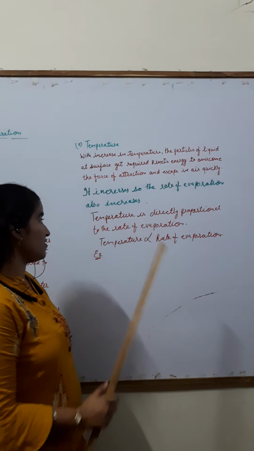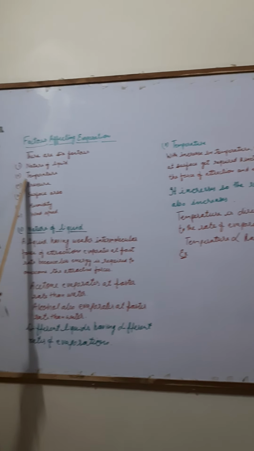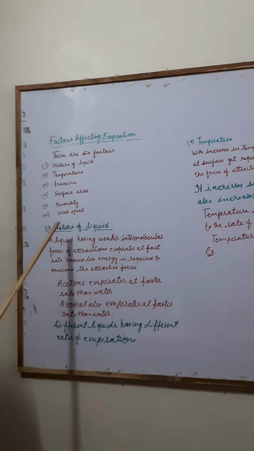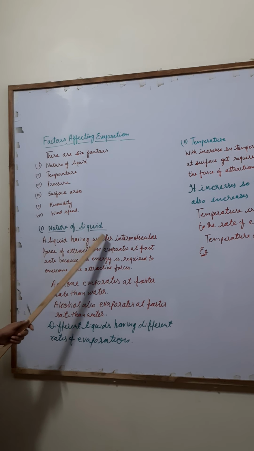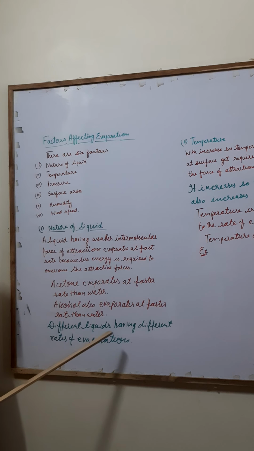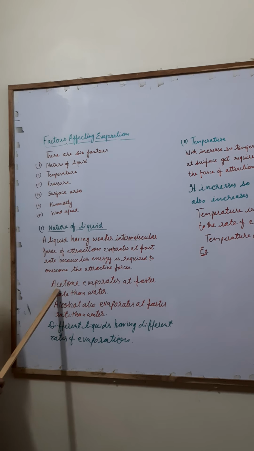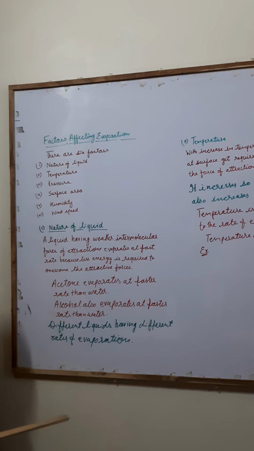Yes, once again we'll have a look back from here. Factors affecting evaporation: there are 6 factors. Today we'll discuss only 2 factors. First is nature of liquid, second is temperature. Different liquids have different rates of evaporation. For example, acetone evaporates at a faster rate than water.